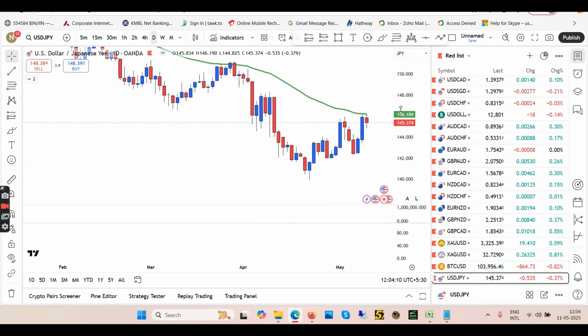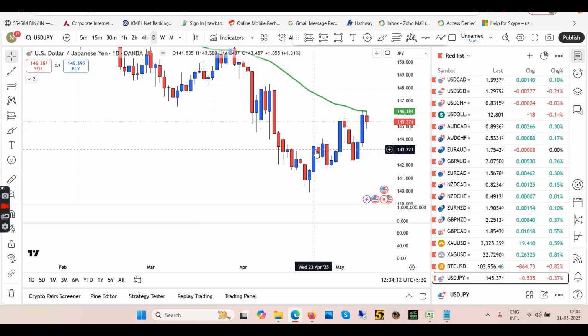In daily, you can see clearly here: new trend, pullback, new high, pullback, kind of. The new high is created already. So all the previous highs are broken and we have rejection from the EMA. Two possibilities: either we'll cross the EMA and continue the uptrend, or we'll continue the downtrend. But let's see what we have in 4 hour.